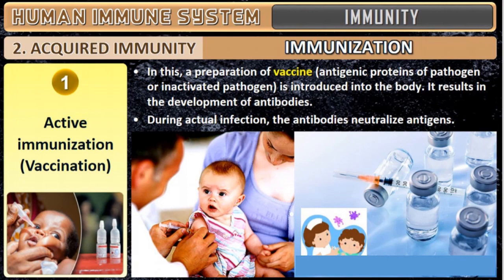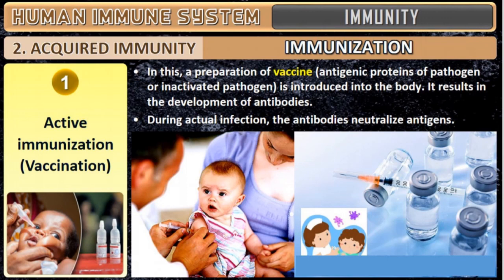Okay. So coming to active immunization. In active immunization, in the preparation of the vaccine, antigenic proteins of pathogens or inactivated pathogens, as I told you, are introduced into the body. It results in the development of what?